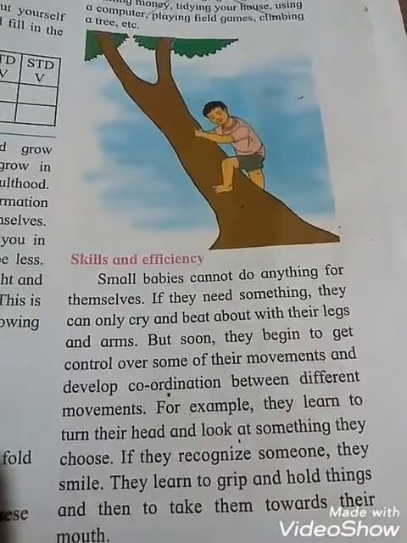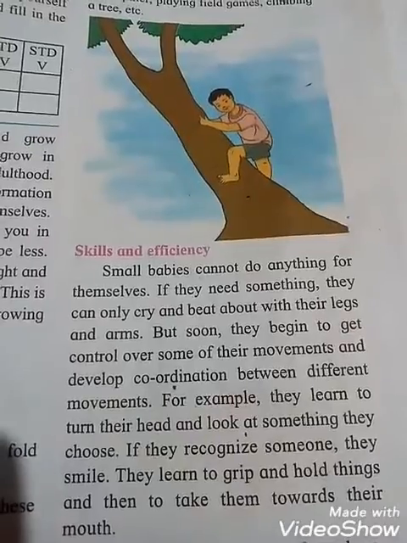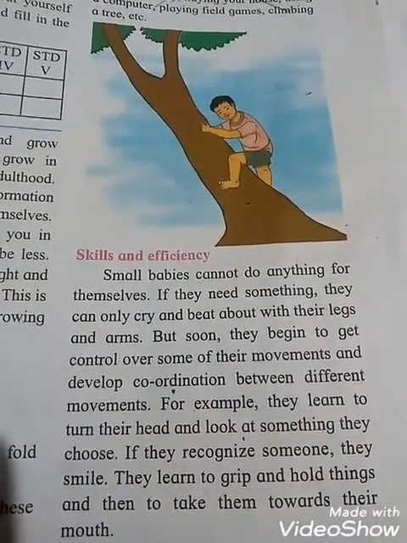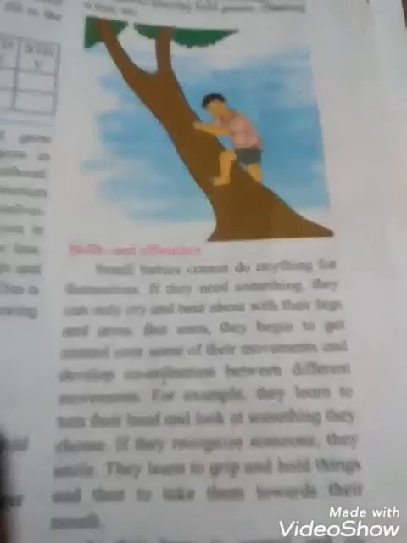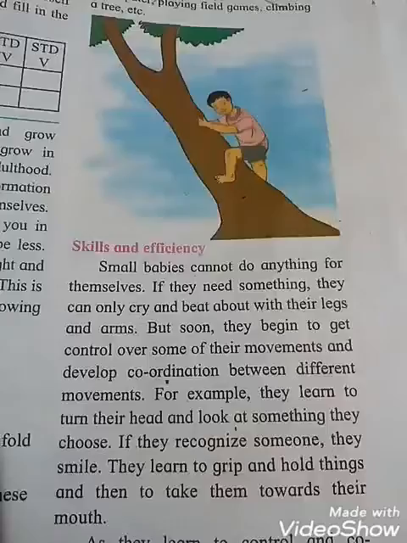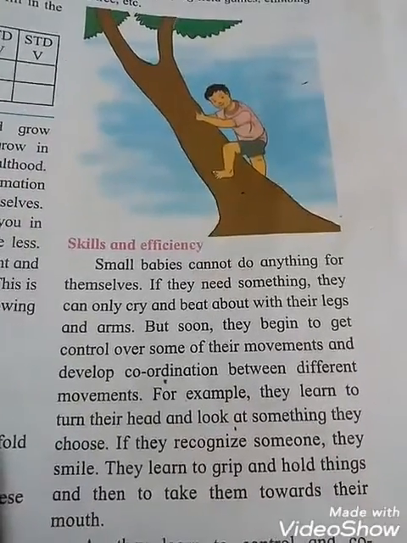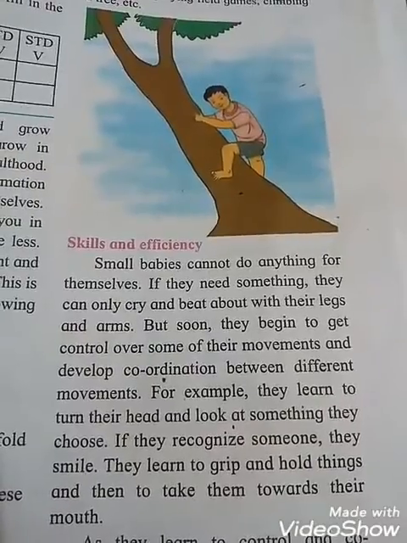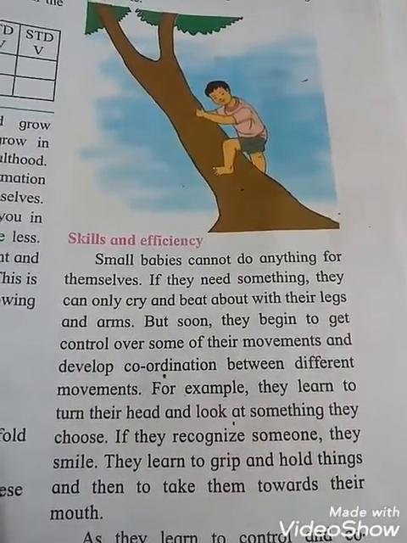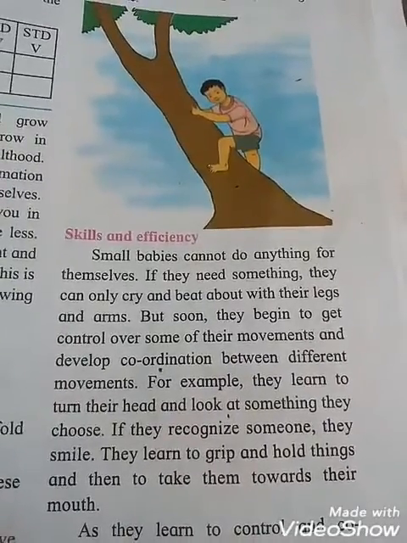Skills and efficiency. Skills means what, students? The ability to do something well. And efficiency means doing tasks more easily and without making mistakes. Small babies cannot do anything for themselves. If they need something, they can only cry and beat about with their legs and arms. See students, small babies depend on their parents. They cannot do anything for themselves. And if they need something, what do they do, students? They can only cry and beat about with their legs and arms.